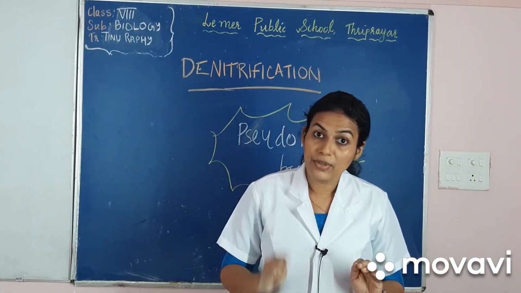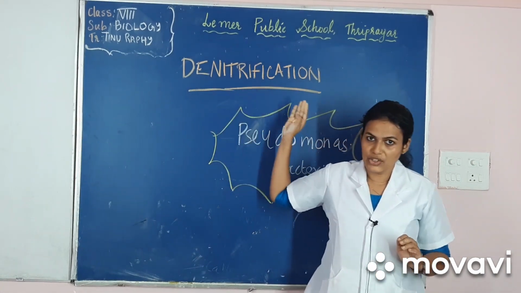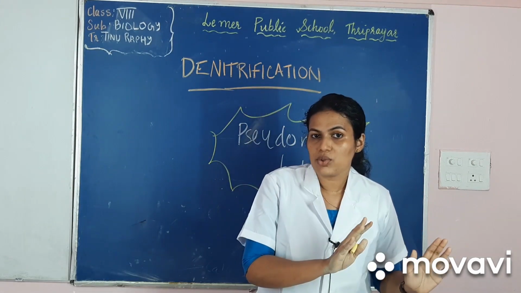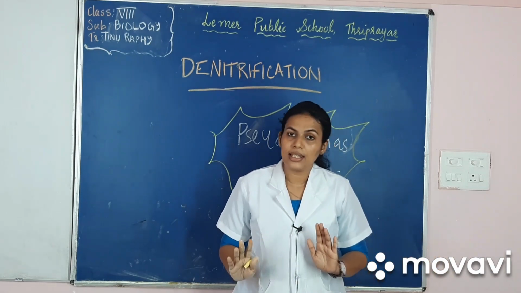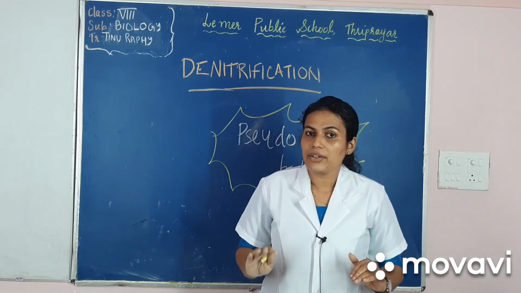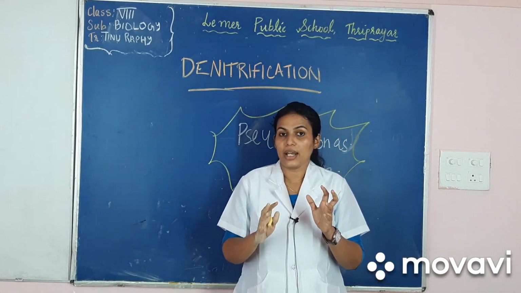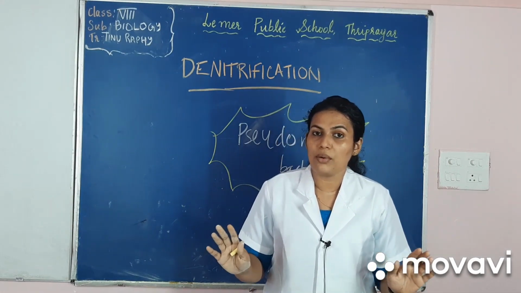We are coming to the fifth step of the nitrogen cycle, that is denitrification. We have converted the atmospheric nitrogen to nitrates in the soil with the help of bacteria, and these nitrates are absorbed by the plants. Still there will be a few nitrates left in the soil which are not absorbed by the plants.